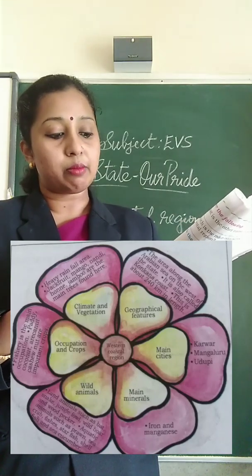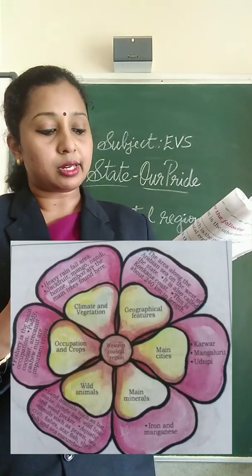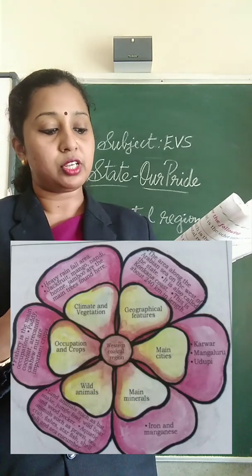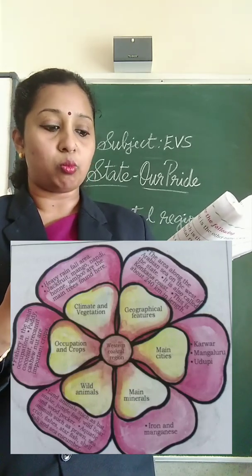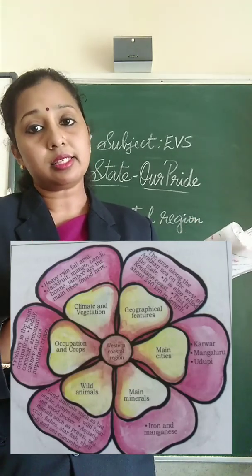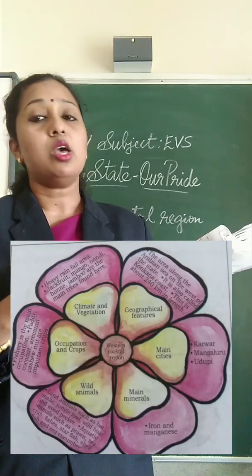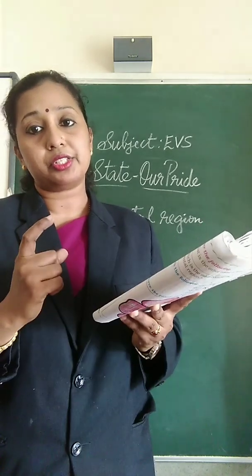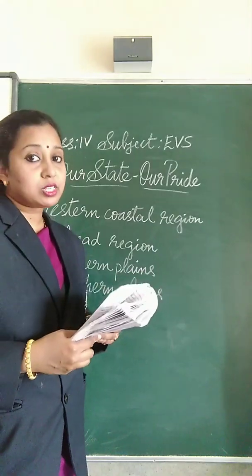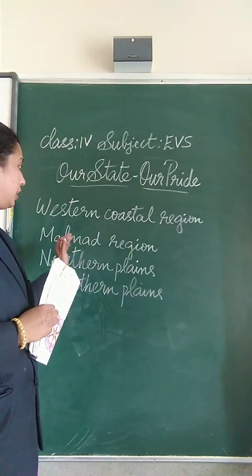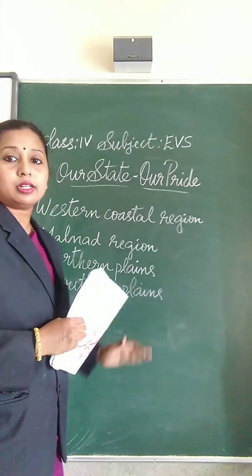Then aquatic animals such as prawn, sea crabs, fishes, starfish, shellfish and sea cucumber are seen in this area. So this is about the western coastal region. And which is the second natural region? Yes, second is the Malanad region.